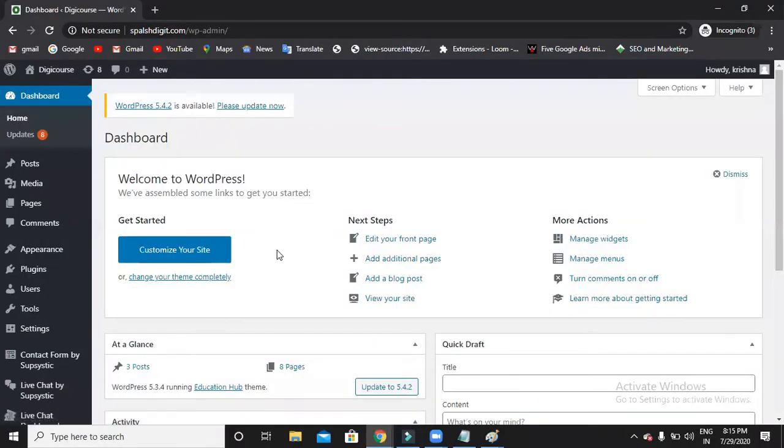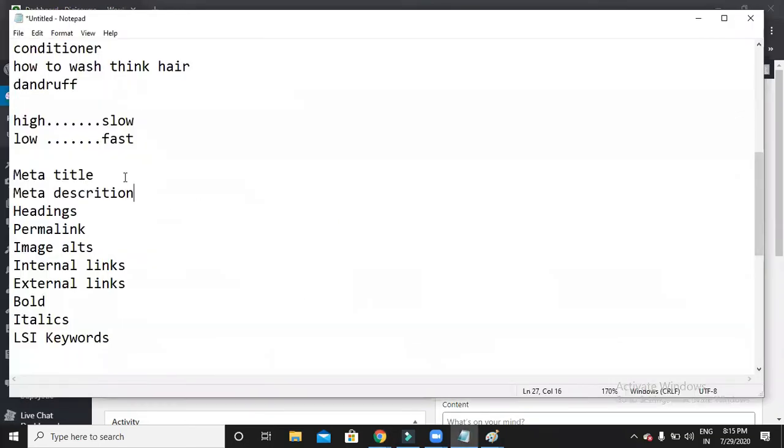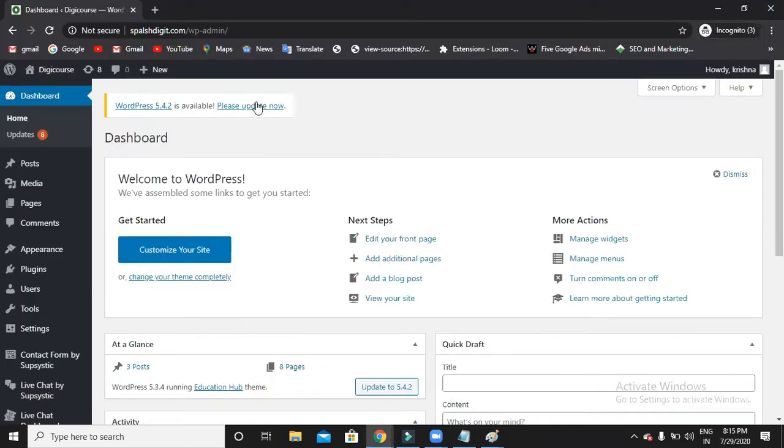Within this website only you have to do optimization. The first thing is the meta title and meta description. So what is this meta title and meta description?